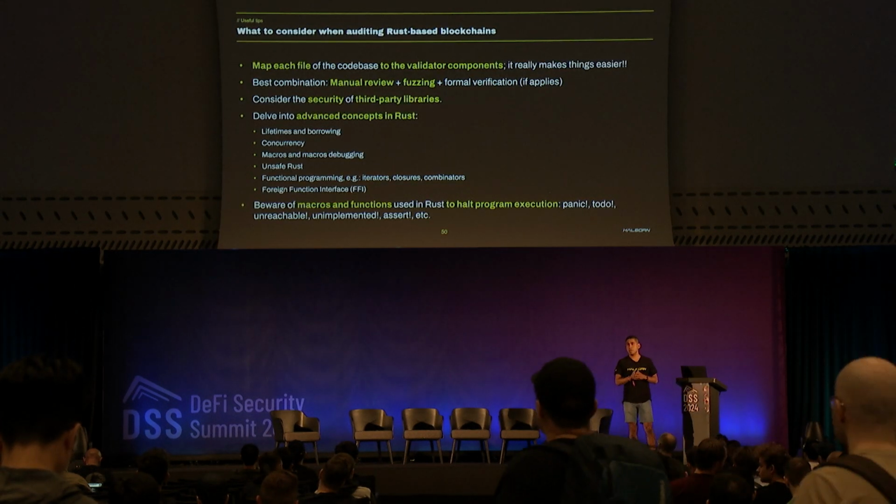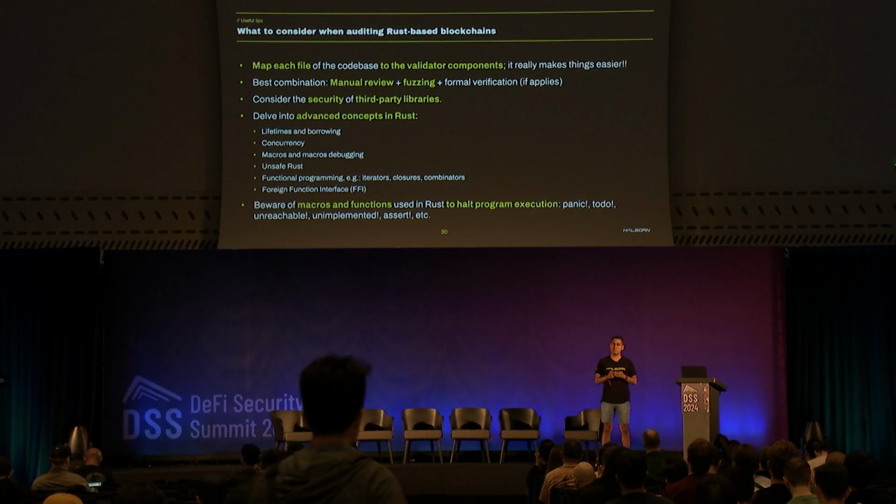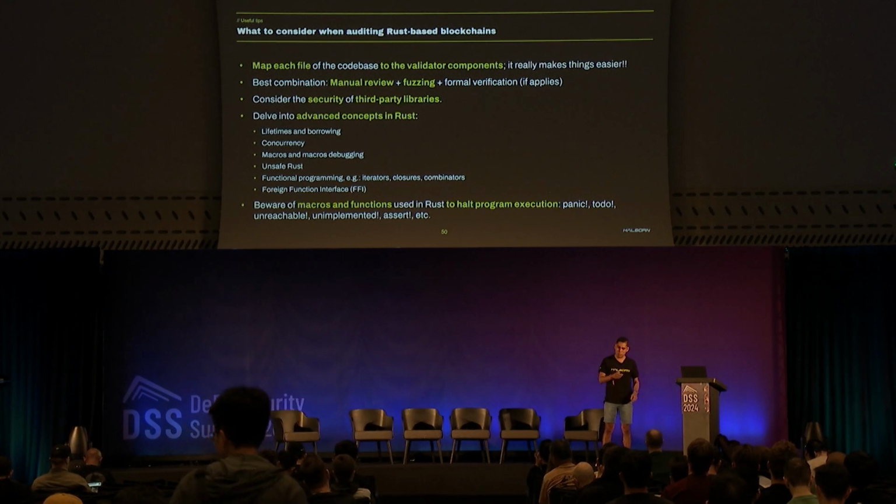Some tips. If you can use this mental model of blockchain, it's going to be very useful for this kind of blockchain or others. The best combination is doing manual review, some fuzzing, and formal verification if it applies. Consider the security of third-party libraries, like in this case, Serde, and please dig deep into how Rust works. I'm talking about concurrency, macros, FFI, etc. And finally, remember that Rust has some particular macros to panic the program. So be careful with those.